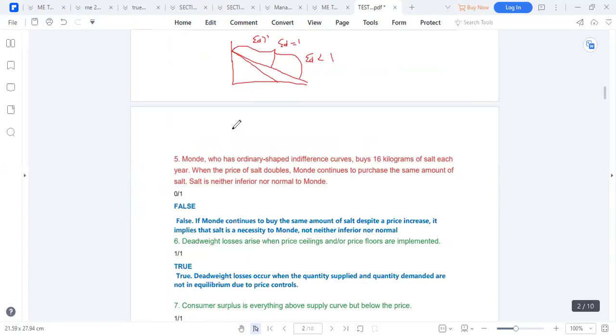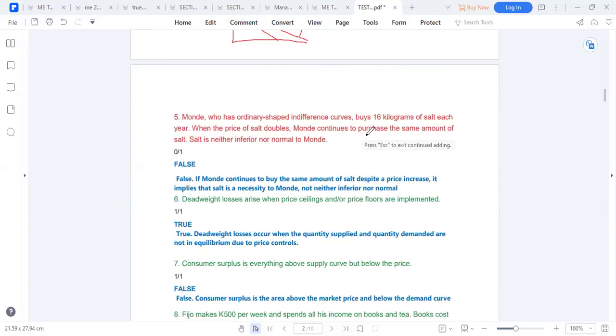Okay. So Monday, who has ordinary shape influence in different scales, buys 16 kilograms of salt each year. When the price doubles, Monday continues to purchase the same amount of salt. So salt is neither an inferior good nor a normal good. That is false. If Monday continues to buy the same amount of salt despite the price increase, it implies that salt is a necessity for Monday. It is neither an inferior nor a normal good, it's a necessity.